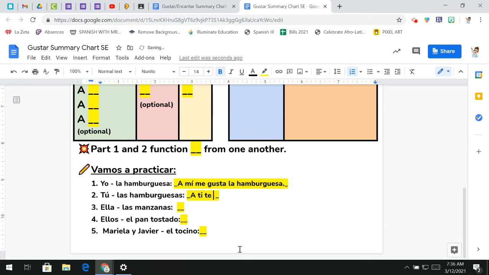So a ti te gustan. And then the item, las hamburguesas. A ti te gustan las hamburguesas.